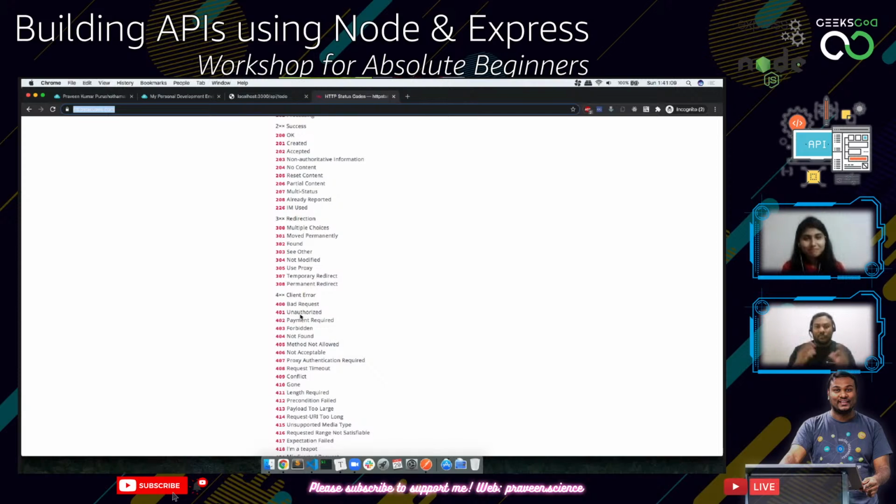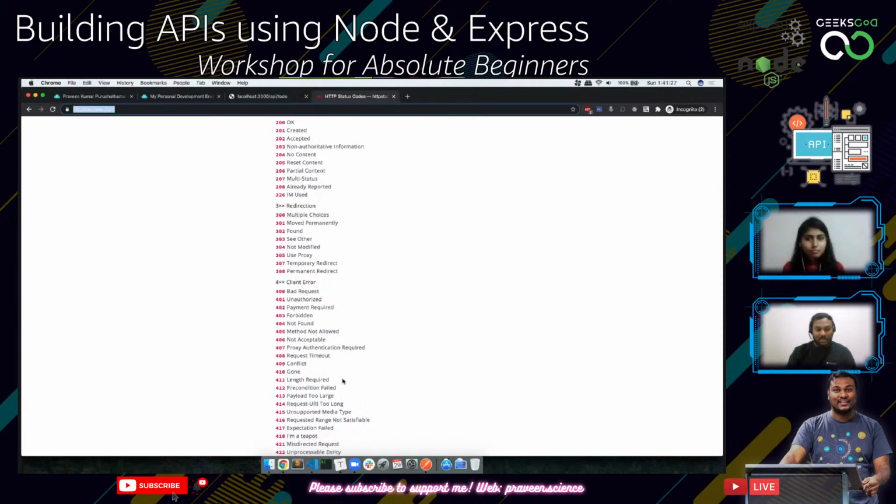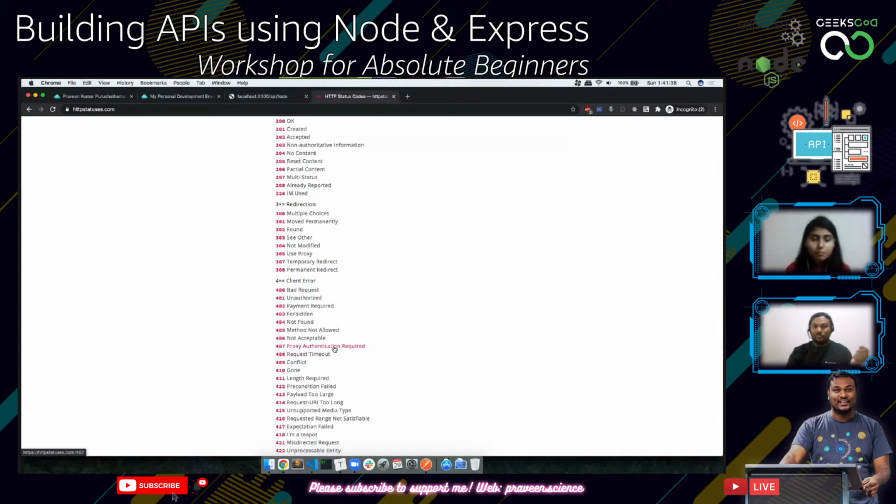And then finally, 404, not found, very common. 405 is method not allowed, which is most commonly used when you are trying to use a put, post or delete request on the slash route, which is supposed to be done on a particular item. So that's method not allowed. 406 not acceptable. We can either give 406 for the bad request, which we have been using 400 for. 400 is a generic term, we can use 406 for that. 407 is proxy authentication required. Most of the corporate people will know this.